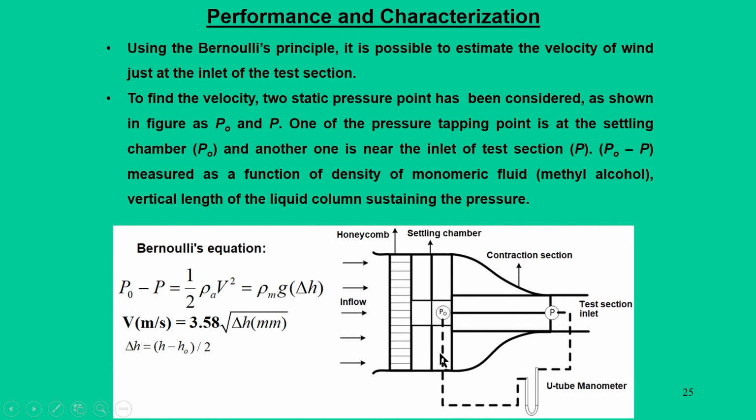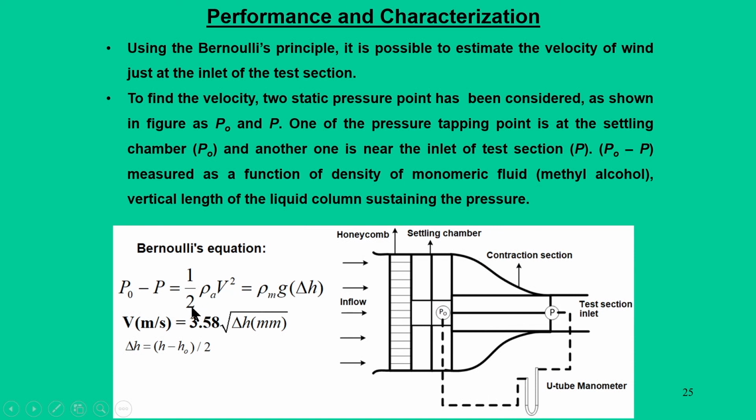Just when the wind enters the contraction zone, the total pressure is measured and fed to the manometer, and at this other point another pressure is measured, which is the static pressure. The difference between the total pressure and the static pressure gives the wind speed at the inlet.